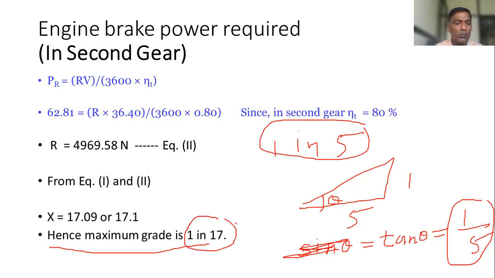Now for this also, if required, you can calculate 1 in 17. So here 17 will be there. Then tan theta is equal to 1 upon 17. So somebody can tell me the value of theta.